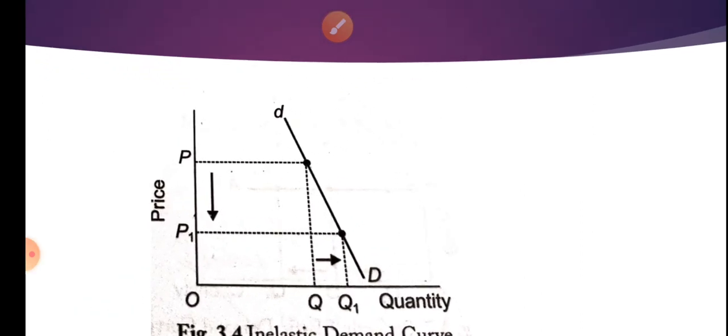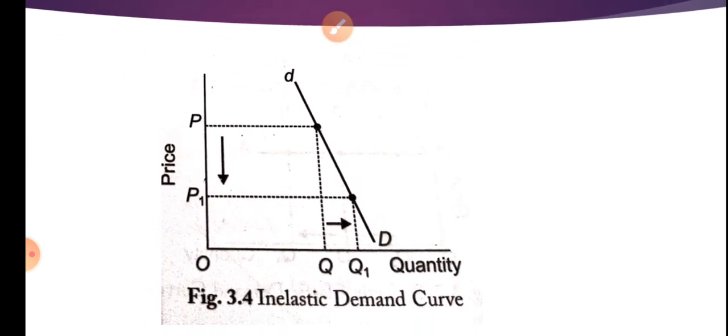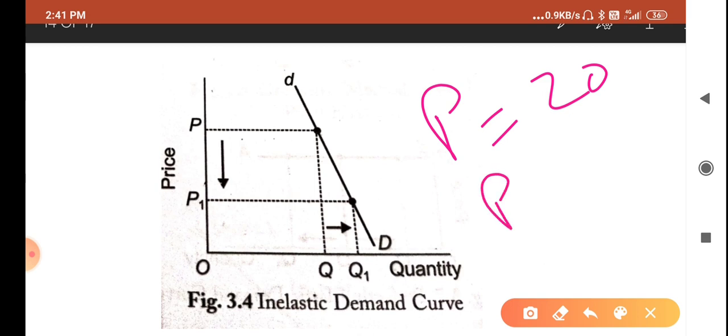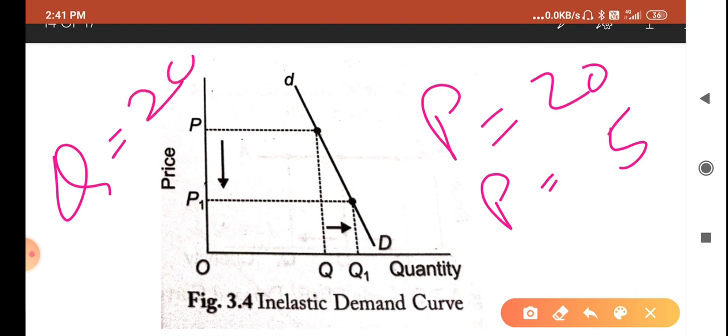So here you can see, suppose P is 20 and P1 is 5, and here Q is equal to 20 and Q1 is equal to 15.